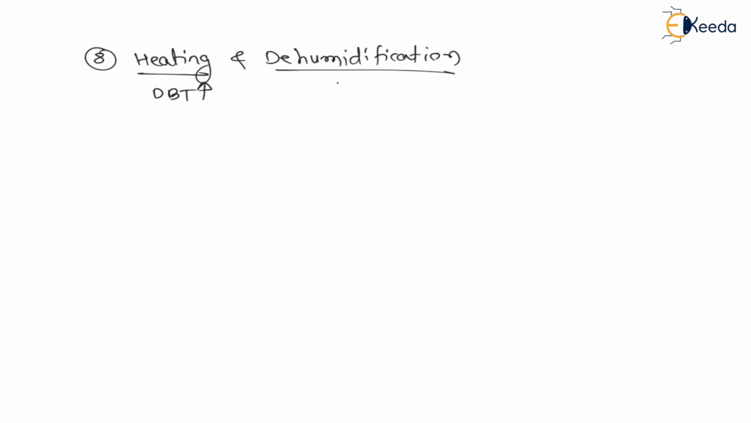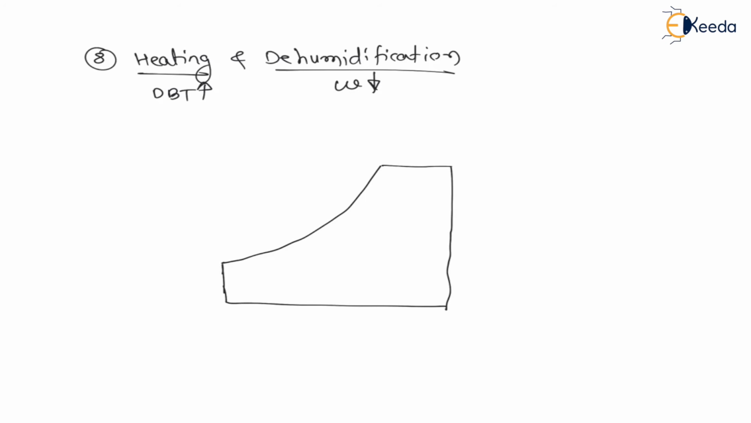Now process number 8 is heating and dehumidification. Heating and dehumidification meaning, heating means dry bulb temperature increases, and dehumidification means specific humidity decreases. So let us draw a psychrometric chart for this process. Now on psychrometric chart, process 1 to 2 must be like that. We have to increase the dry bulb temperature and specific humidity must be decreased.